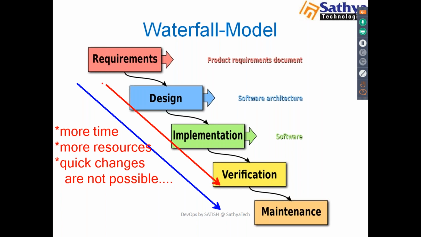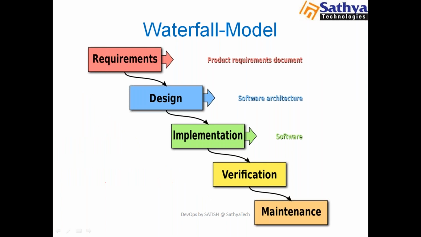Okay. So this model I said will take more time, definitely. So I will spend some amount of time for all these phases, to gather requirements and to design this, and to implement, and for verification. So for all these things I will spend an amount of time. So definitely this process will take more time. Then go for Agile. Agile will override all these things.